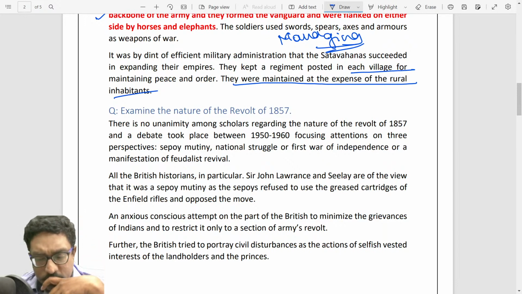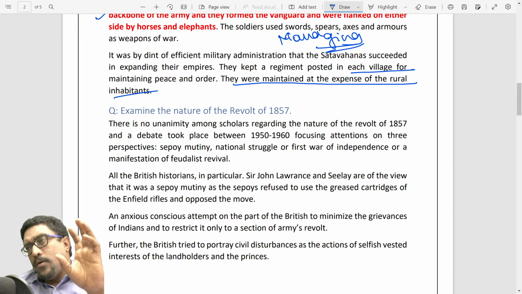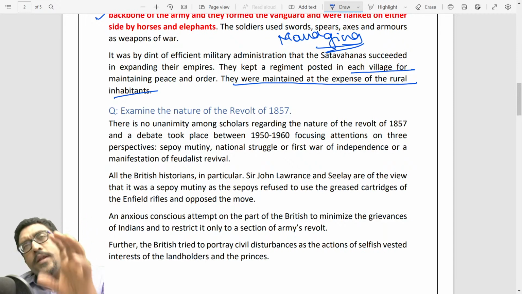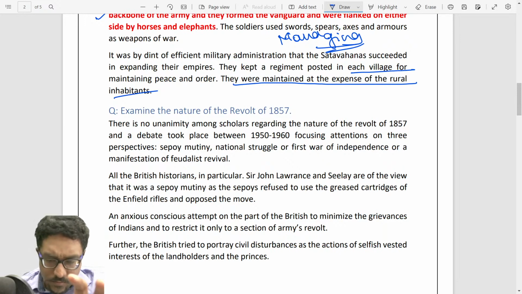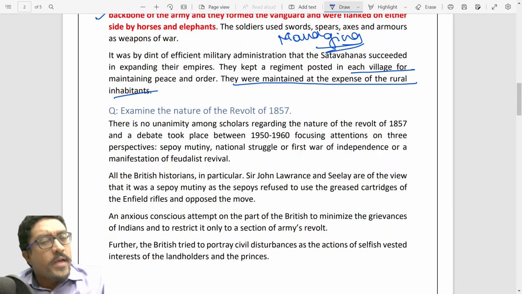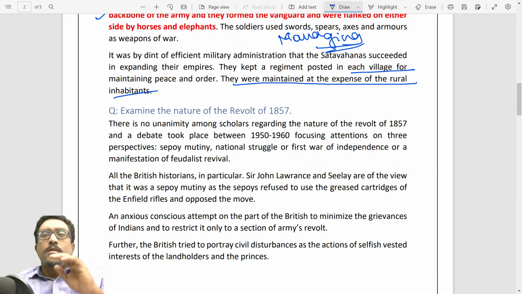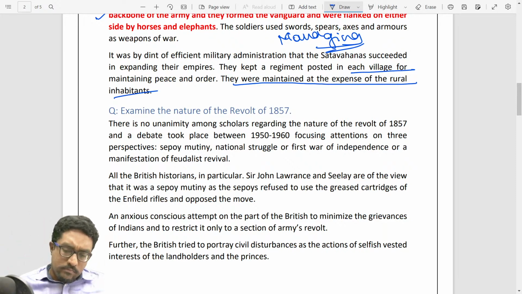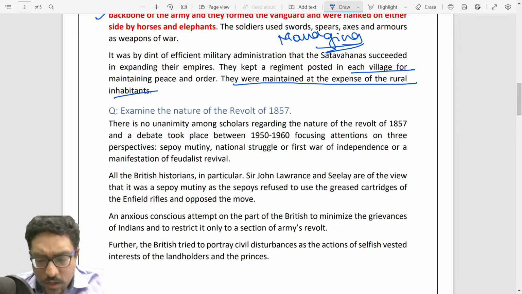So, as much as possible, do not try to give any opinions or suggestions in your conclusion. You're writing a body and you're giving an end, a close to your answer. You're giving a closure to your answer.